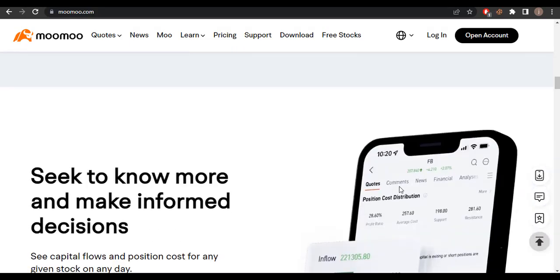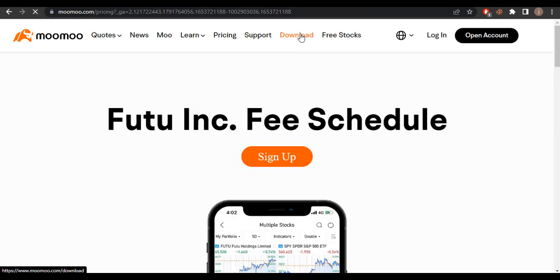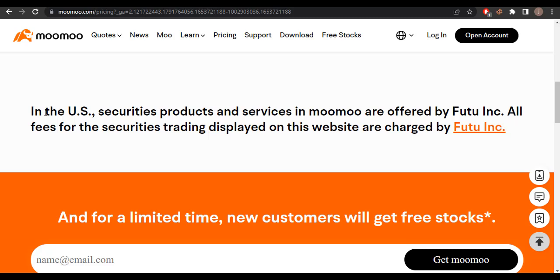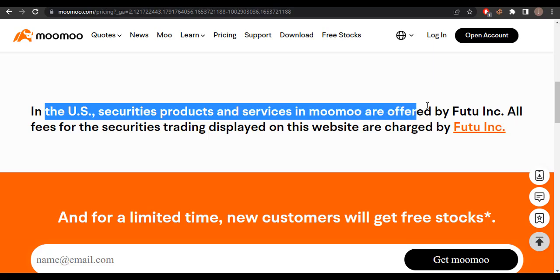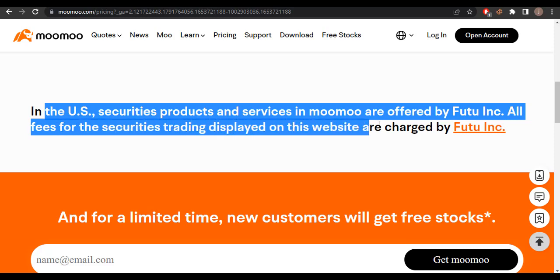Okay, and this is Moomoo news, learn, pricing. Free stock is available here, and you can download it. In the US, securities products and services in Moomoo are offered by a partner. See all fees for securities trading displayed on the website.